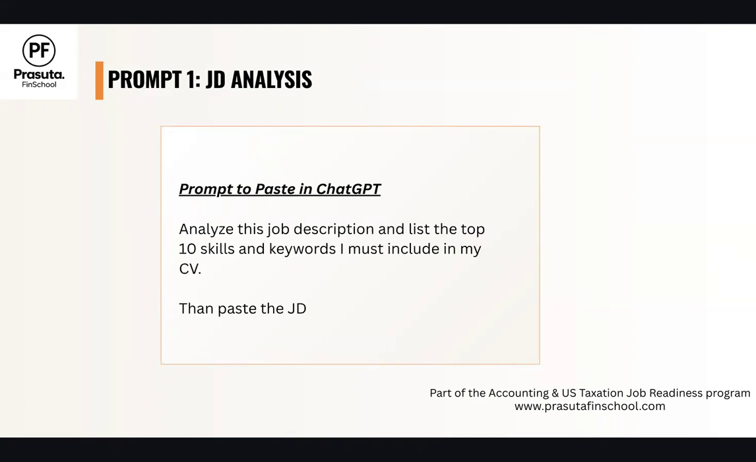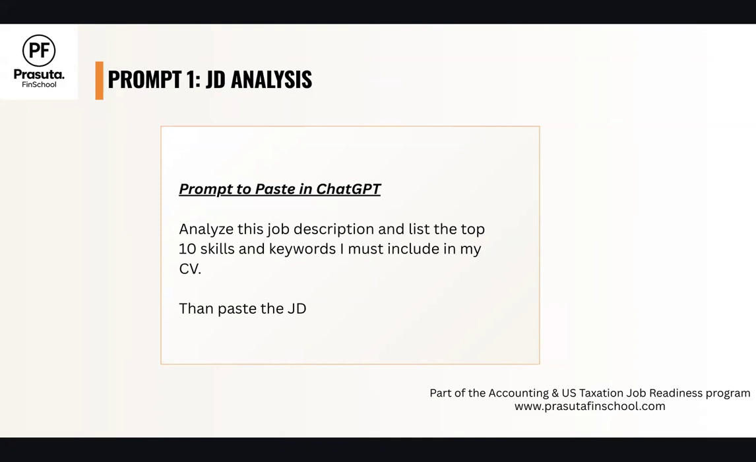So let's say you have to analyze a JD. Let's start with analyzing a JD first, because whenever you apply, the first thing is you have to check if the JD is the right fit or not. So give this prompt to ChatGPT: analyze this job description and list the top 10 skills and keywords I must include in my CV.